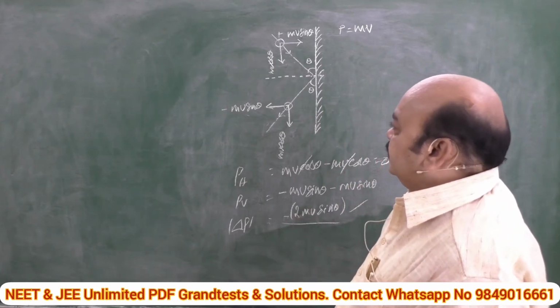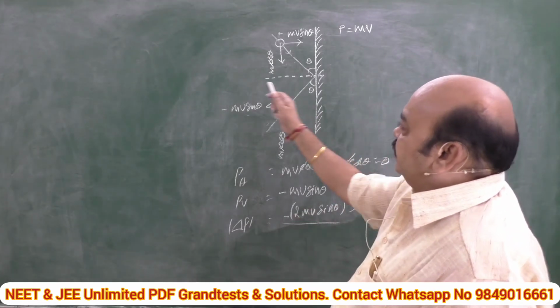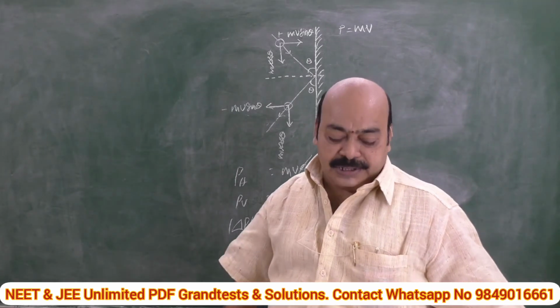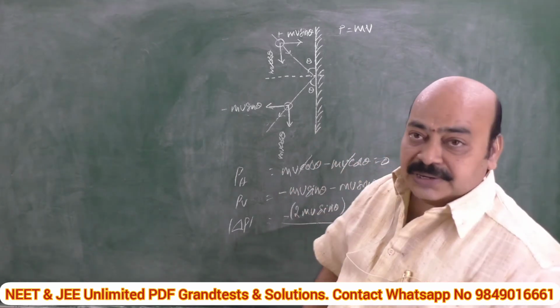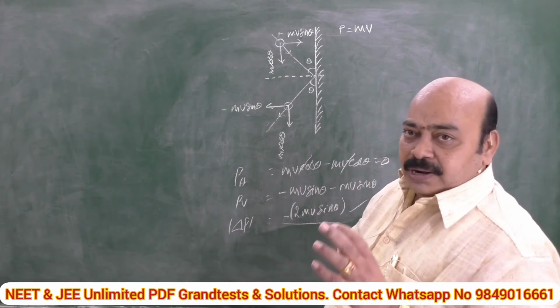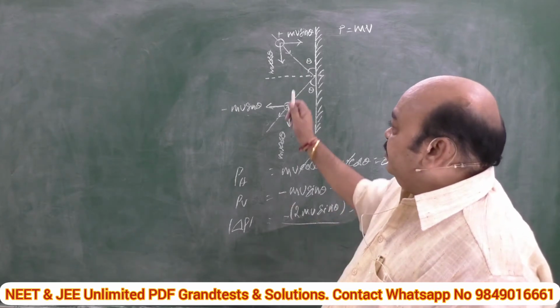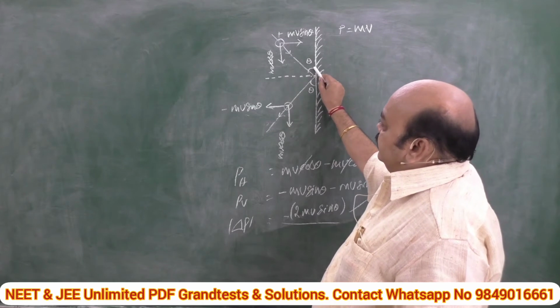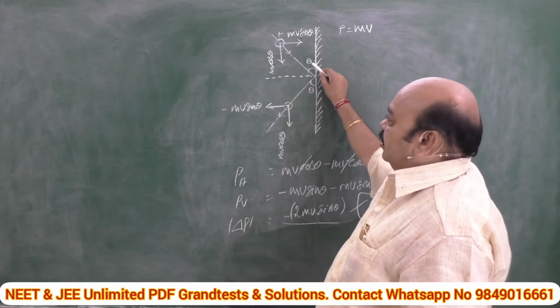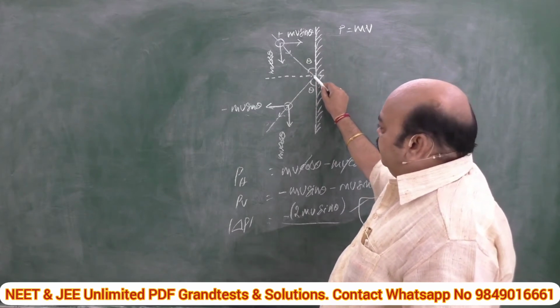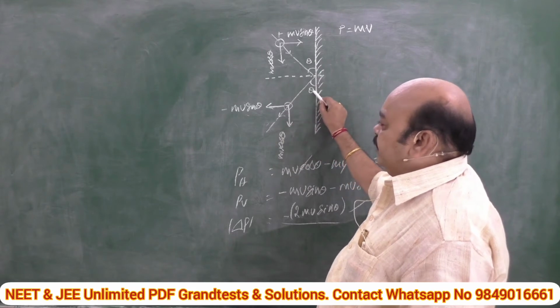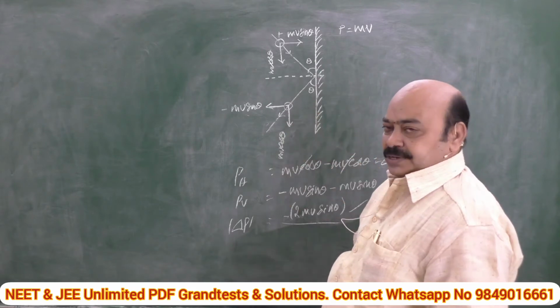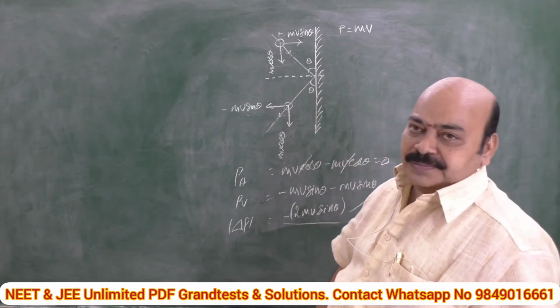Negative sign indicates that it acts away from the wall. That is the condition. Once again, I shall repeat this article. When a ball of mass m is thrown against a wall, making a certain angle theta with the wall, and it rebounds making the same angle and also with the same velocity, with the same speed.